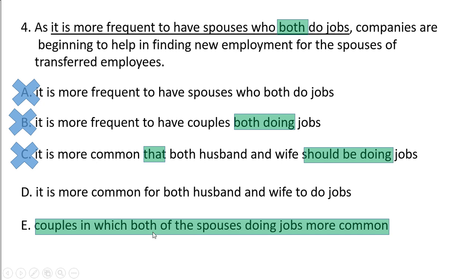A: couples in which both of spouses doing jobs more common. Look here, the whole sentence is redundant. Why? Because of "couples in which both". Remember, whenever we use "in which", the word should be a metaphor for time and place. The word couples here is neither a metaphor for time nor for place. So "in which" is incorrect for both of these spouses. The sentence is also not used properly, so we can eliminate E.